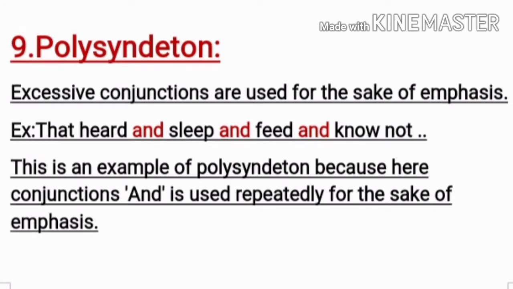Polysyndeton. This is the opposite of asyndeton. Look at the example: hard and sleep and feed and no not. Here the conjunction is repeated again. So you have to write: this is an example of polysyndeton because here the conjunction and is used repeatedly for the sake of emphasis. One thing that you should remember every time, this is the opposite of asyndeton.